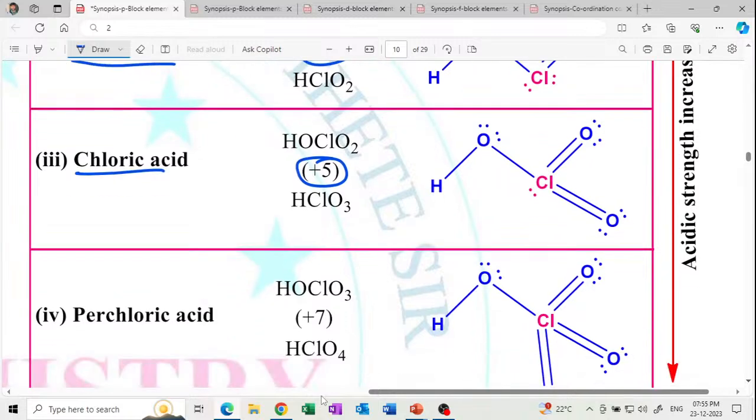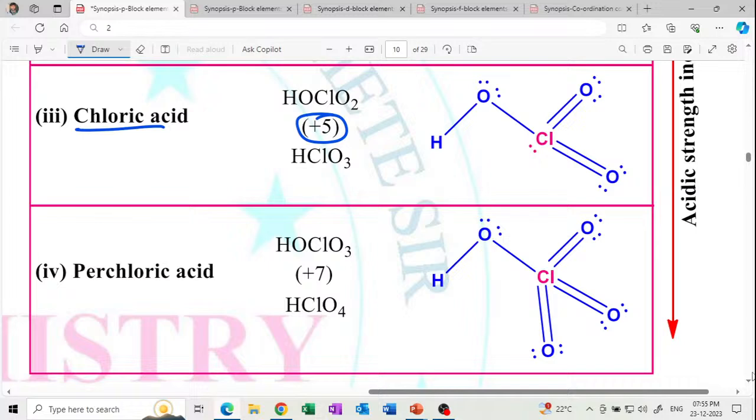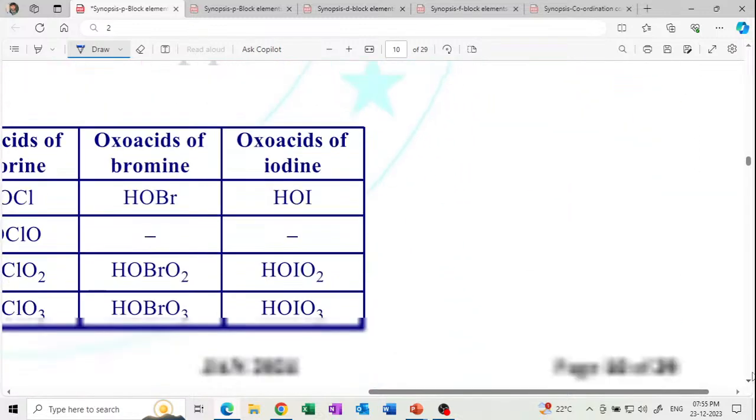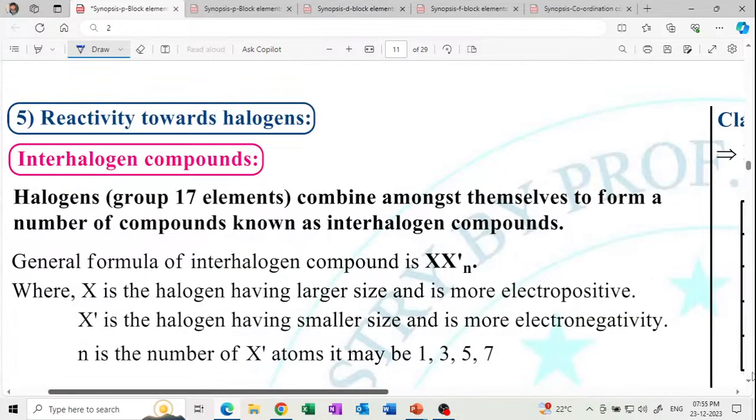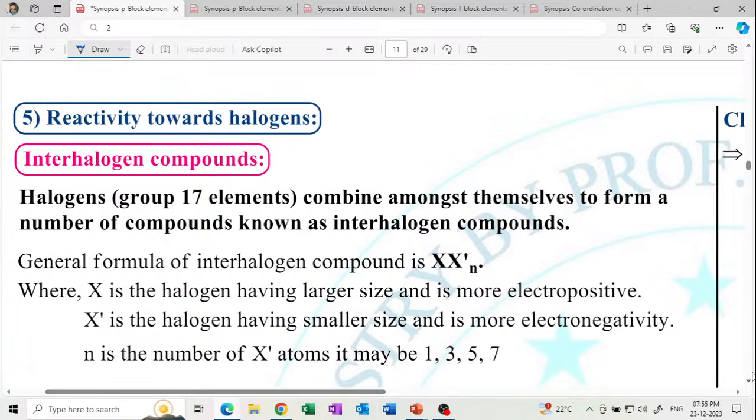Acidic strength increases from top to bottom. Perchloric acid, oxidation state +7, no lone pair, 0 lone pairs. Get it? HClO4. So these are very, very important, the oxoacids of chlorine. These are very important questions. Then reactivity towards halogens, this is also an IMP question. You have a fixed question on this in the board exam.